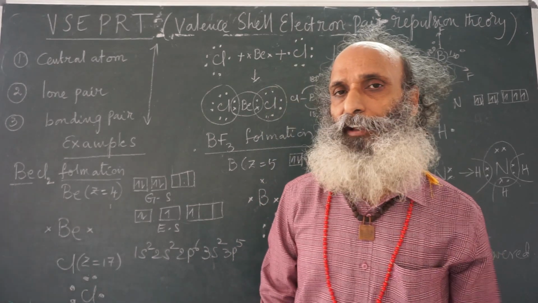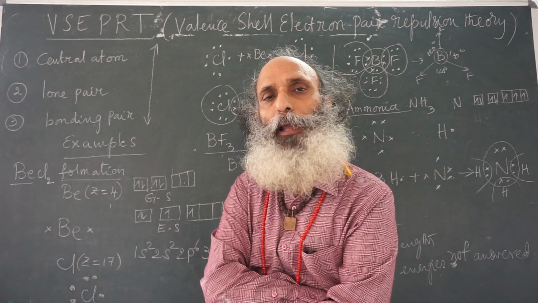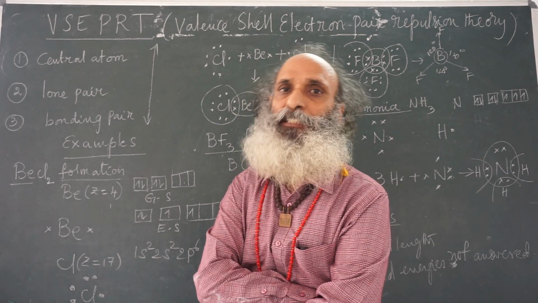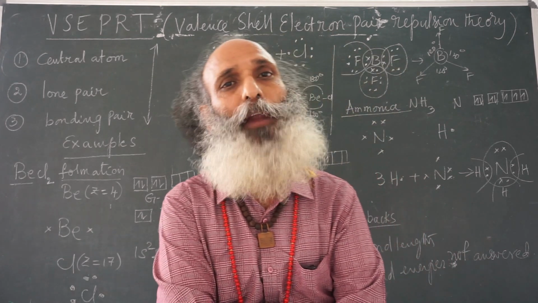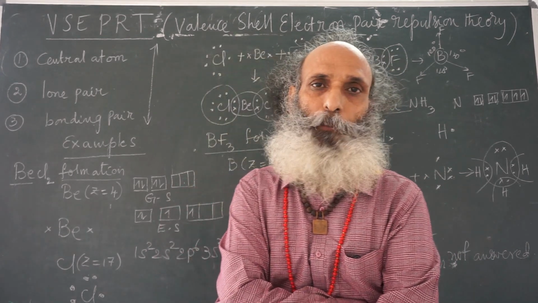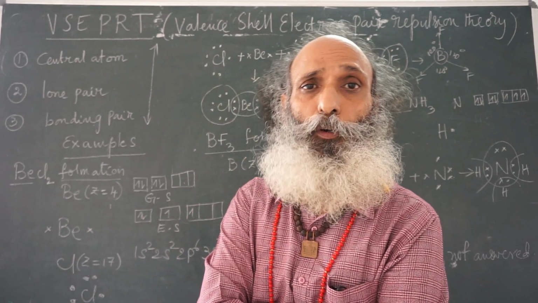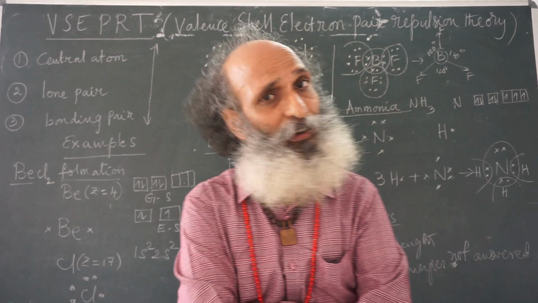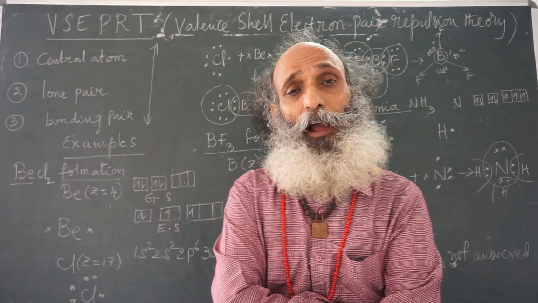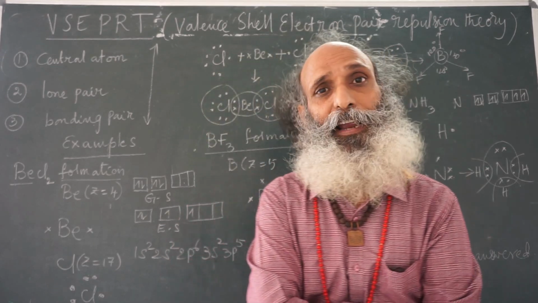What is a central atom? For example, ammonia. Ammonia molecule formula is NH3. So, there are 3 hydrogens and 1 nitrogen. So, nitrogen is the central atom. Methane molecule, CH4 molecular formula. So, 1 carbon, 4 hydrogens. So, carbon is the central atom. And BeCl2, beryllium is the central atom.